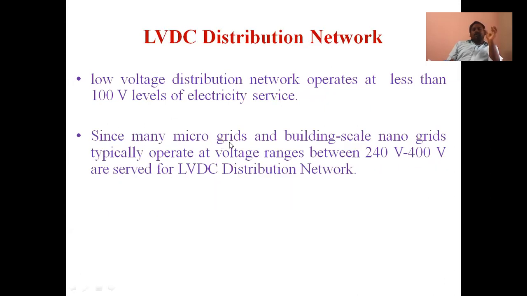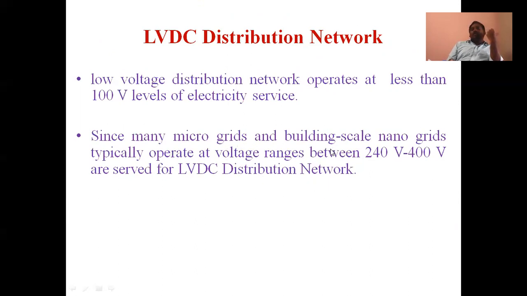Since many microgrids and building scale nanogrids are typically up to 100 volts for DC network, not for AC. DC network is always less than 100, exactly 30 to 40 volts. Since many microgrids and building scale nanogrids typically operate at voltage ranges between 240 volts to 400 volts, they are served for LVDC distribution network.